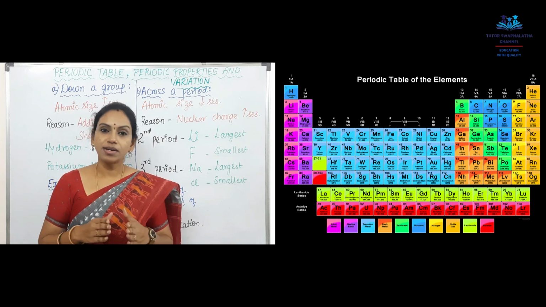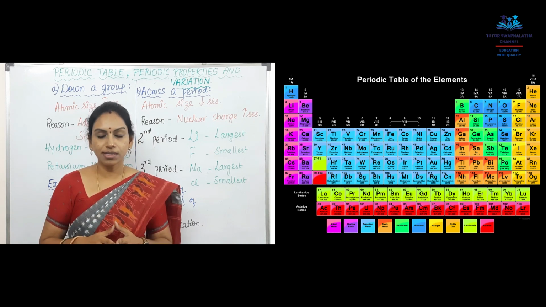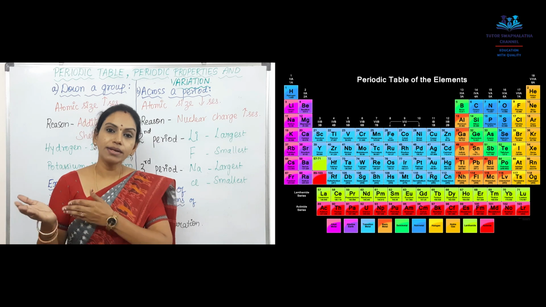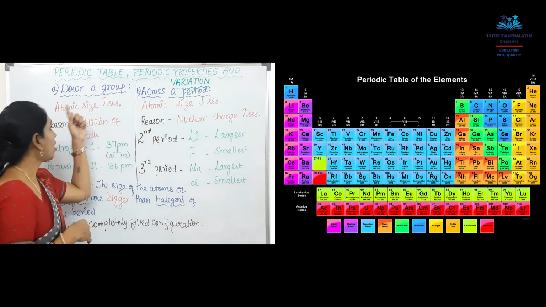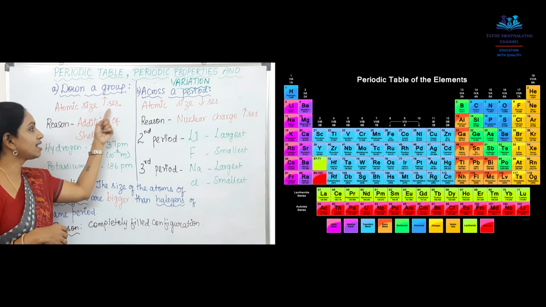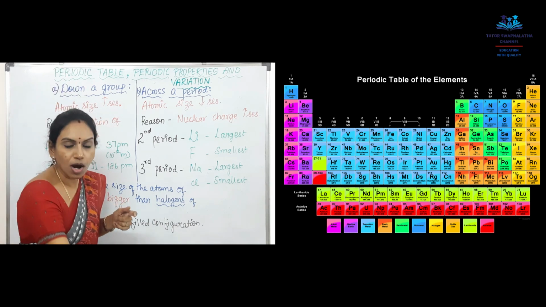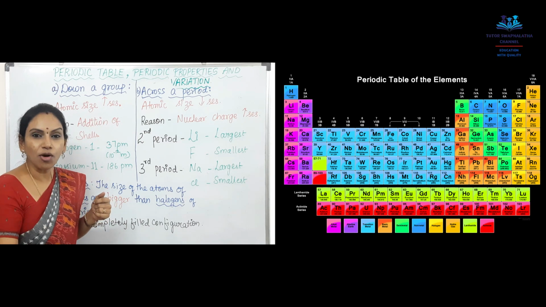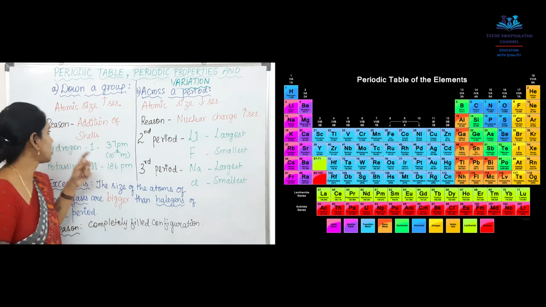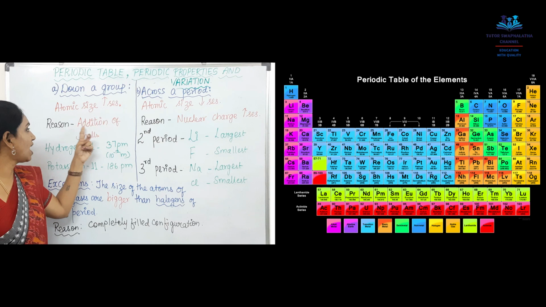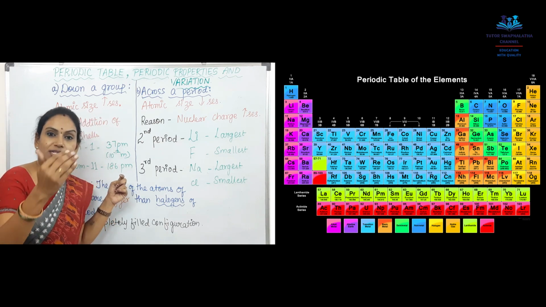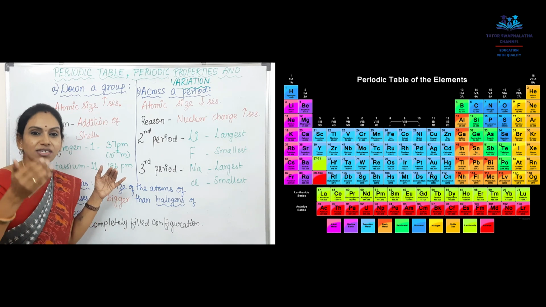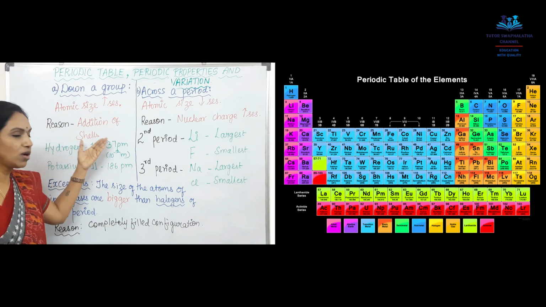Next is trends in atomic size, down a group and across a period. Let's see down a group. Down a group, atomic size increases. As we go down the group, the element's atomic size keeps on increasing. This is because of the addition of more shells. As I already said, as the number of shells increases, the atomic size also increases. That is the only reason.